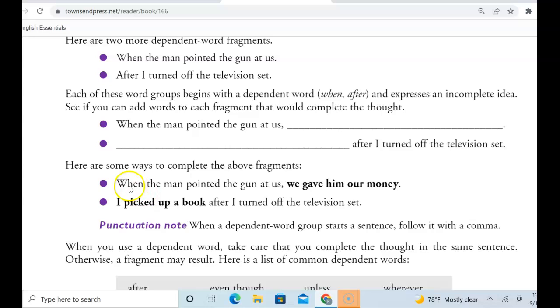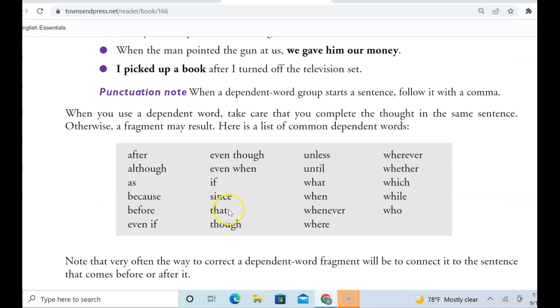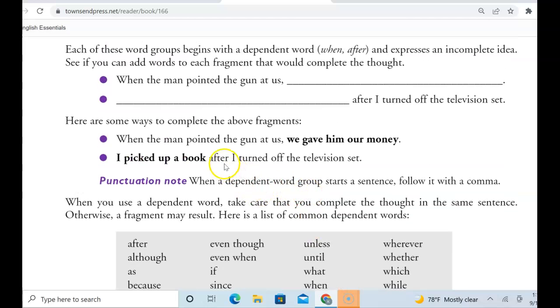So notice here, if the dependent clause is first, we put a comma, and then we go into the independent clause. But look, if the independent clause is first, after is a transition word. We'll know that we're going into a dependent clause, so no comma is needed here. Here, we use a comma because we don't have a transition word. Here, no comma is necessary. So if we said after, when, even though, until, wherever, these are clue words, so we don't need a comma.